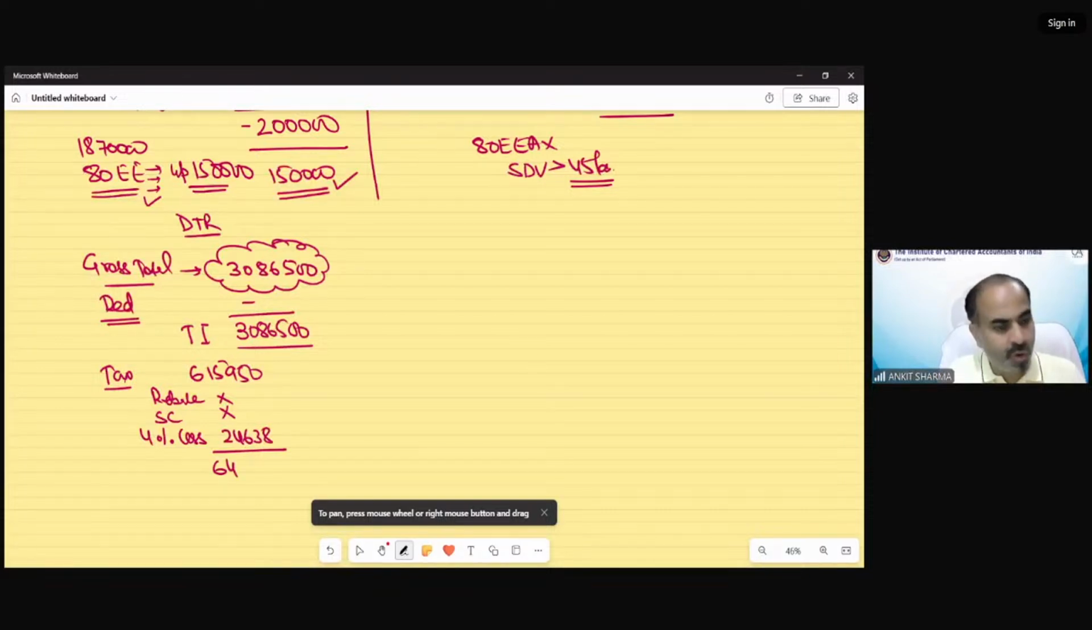Now 6,40,588. If we round it off, what would be the final tax liability? Let me tell you, before finding that out, you must remember there was relevant information given, that was advance tax. In the question, 1 lakh has been given as advance tax, which we have to deduct.